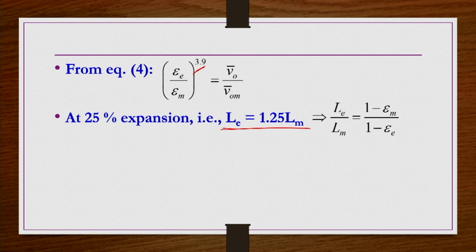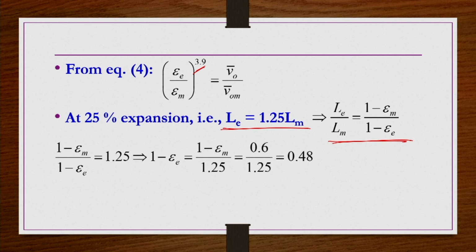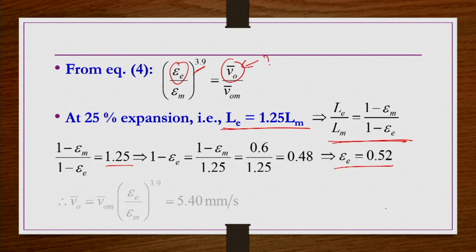So, from here, for LE by LM, this equation we have already derived previously. In this equation for LE by LM you substitute 1.25. So, 1 minus epsilon m by 1 minus epsilon E is 1.25. From here, 1 minus epsilon E you will get 0.48, that means epsilon E is 0.52. Now, in this equation epsilon E is also known, so you can find out what this is. When you substitute, you will get V0 bar as 5.40 mm per second.